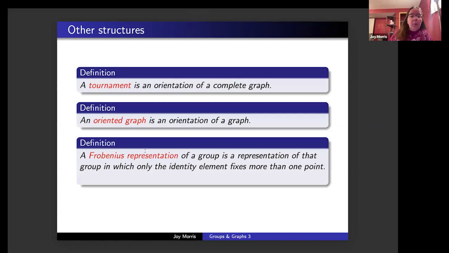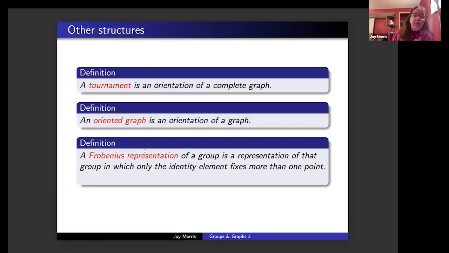And another, a Frobenius representation of a group is different from the regular representation. Only some groups have Frobenius representations, and these are representations in which only the identity element fixes more than one point.